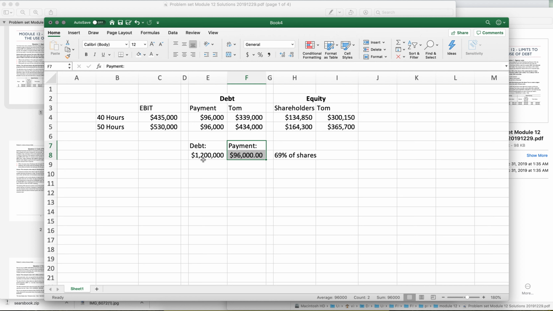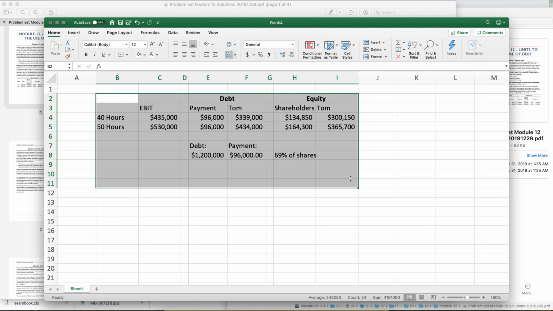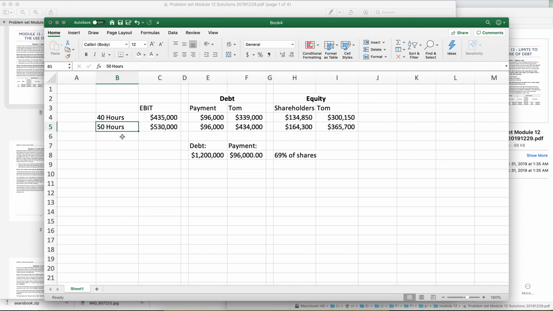So again, let me describe this to you. This is a very typical setup for agency problems. And the whole idea about agency problems is that you want the person to work hard. You don't want him to go golfing. You don't want him to go play with his kids on the weekends. You want him to be at work all the time. And you can say some moral stuff about how you want him to have time off, blah, blah, blah. But the point is, if he works more, in theory, he would be more productive.